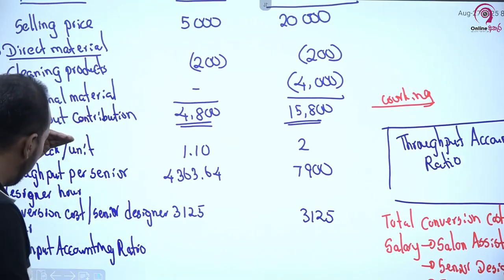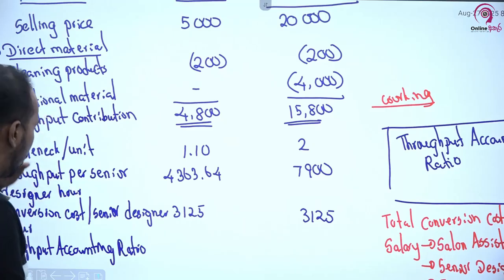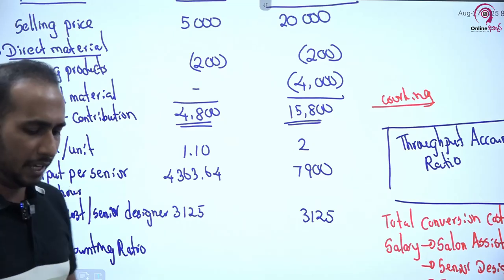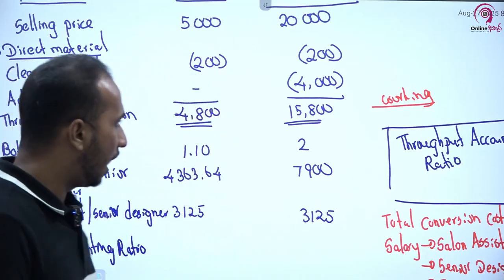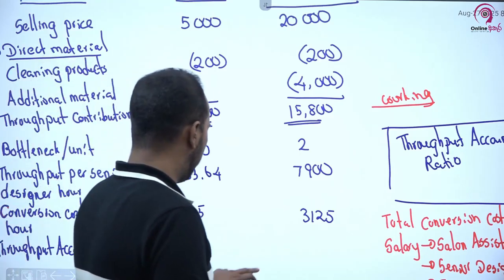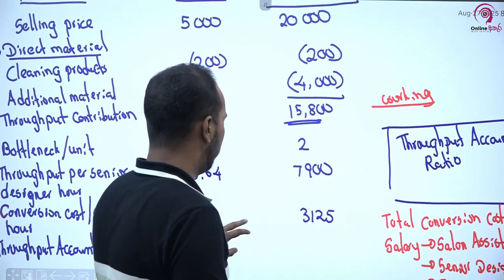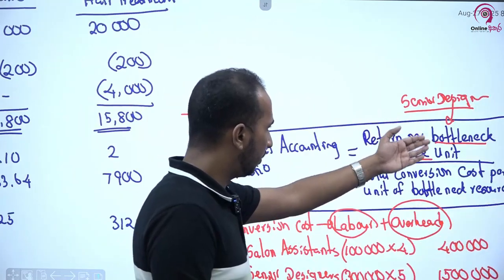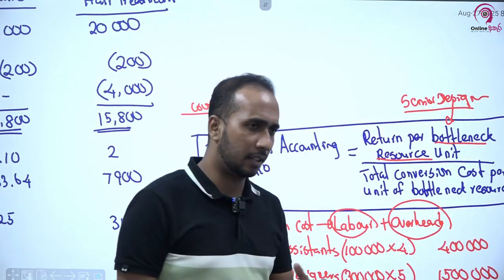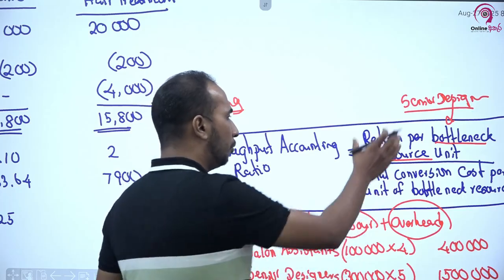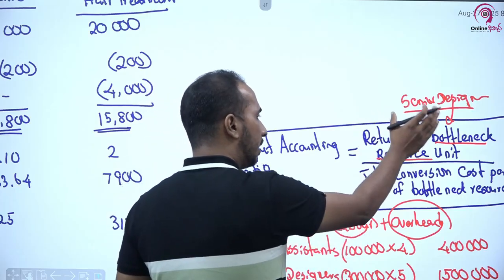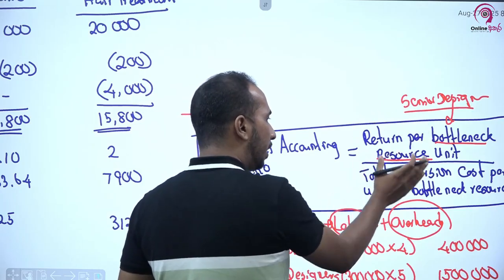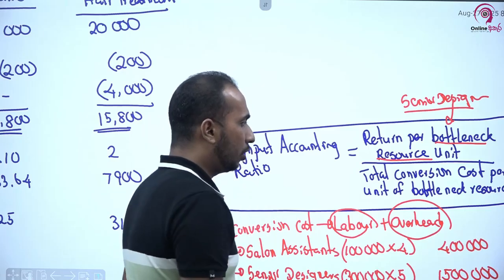Throughput per senior designer hour divided by the conversion cost per senior designer hour. ඒ කියන්නේ ළමයි මේකෙන් අපි බලන්නේ මොකද්ද? දැන් throughput accounting ratio එකේදී අපි බලන ප්‍රධානම දේ තමයි if I move to the formula මෙතන මේ return per bottleneck resource unit කියන එකේ අදහස තමයි අපේ question එකට දැම්මොත් throughput per what? Throughput per senior designer hour divided by total conversion cost unit of bottleneck resource.